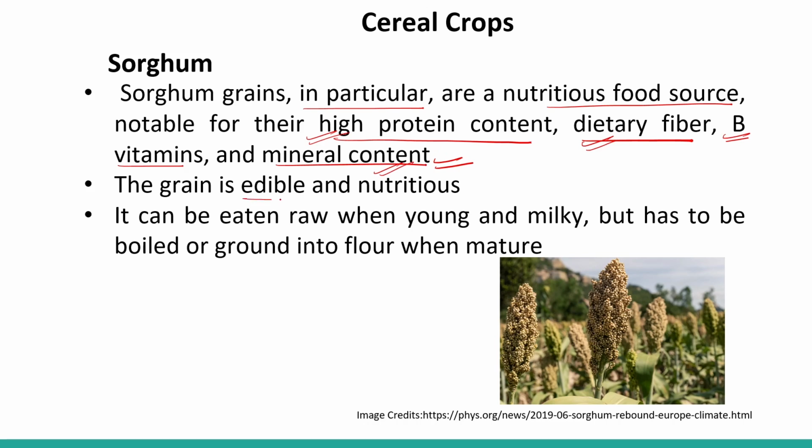The grain is edible and nutritious. It can be eaten raw when young and milky. So when the seeds are quite young, they are milky and they can be eaten raw. But they have to be boiled or ground into flour when mature. When they become mature, they are ground into flour.